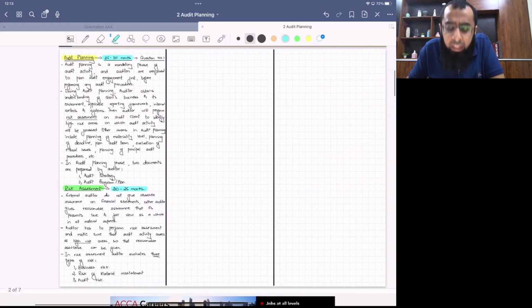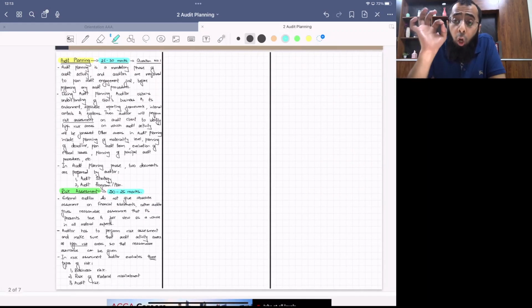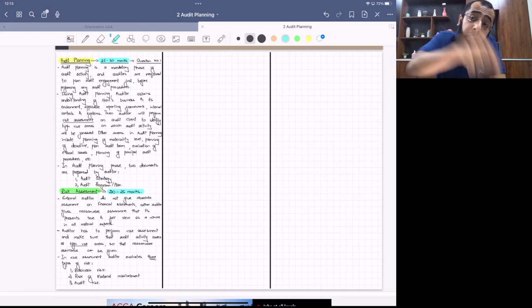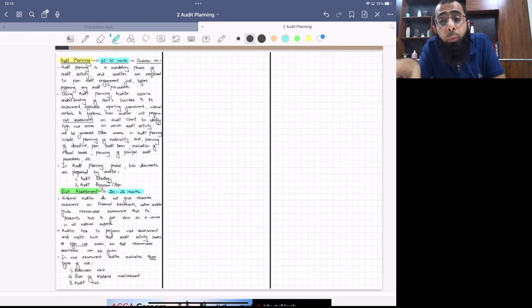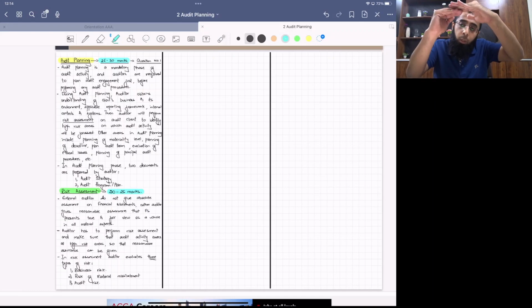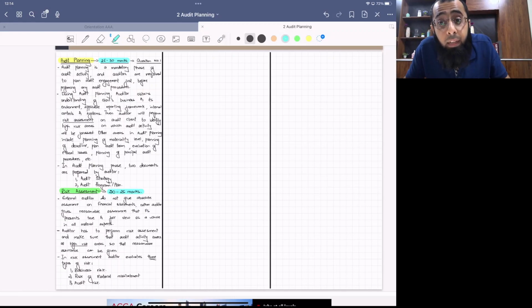Okay, so let me repeat it again. Audit planning, one of the big components of your exam, will represent at least 25 to 30 marks. Now within this audit planning, 20 to 25 marks will be represented by risk assessment. Risk assessment is part of audit planning. These are not separate marks. Audit planning 30 marks. Within this 30, 25 marks for risk assessment and 5 marks for other areas.